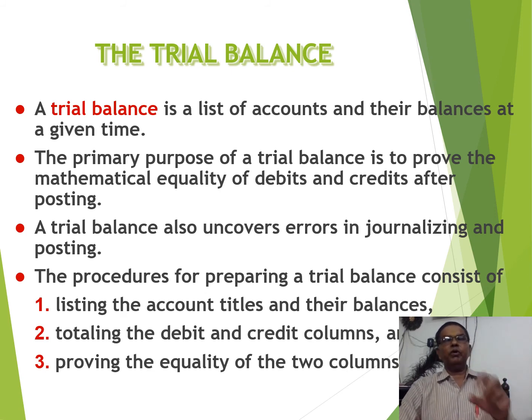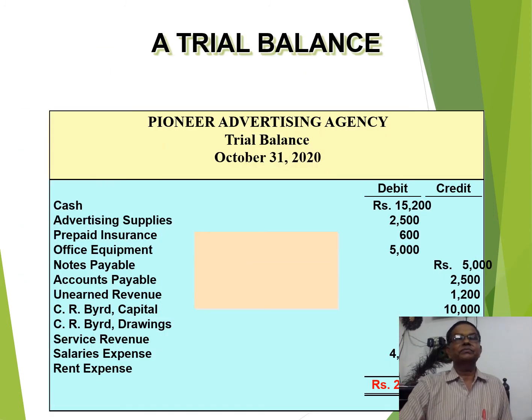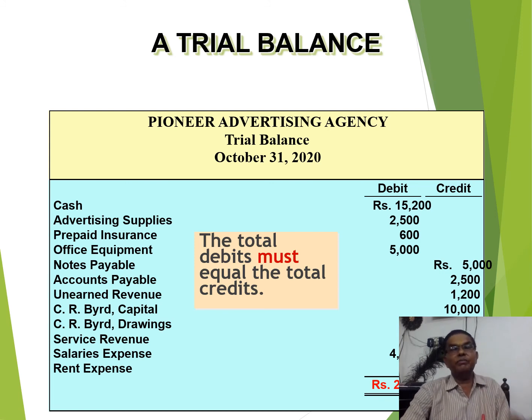The procedure for preparing the trial balance consists of listing the account titles and their balances, totaling the debit and credit, proving the equality of the two columns, and getting the balance. Here is a simple format of a trial balance for your reference. The total of debit and credit must be equal. If there is any difference, it will not match.